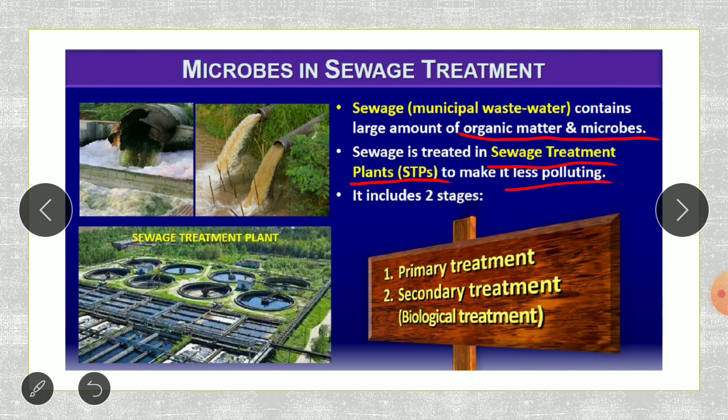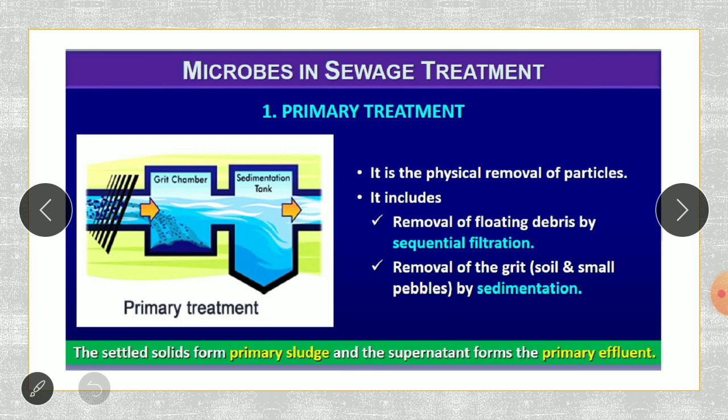This sewage treatment plant includes 2 stages. Which are those 2 stages? The first stage is the primary treatment, and the second is the secondary treatment, also called the biological treatment. Let us see each one of these one by one.